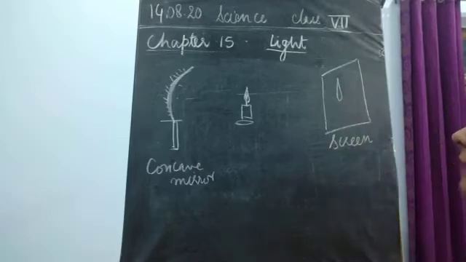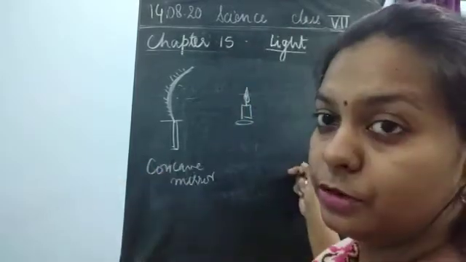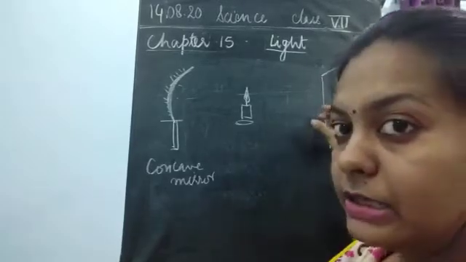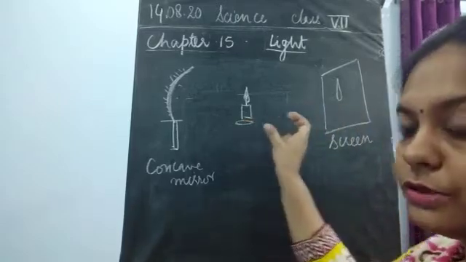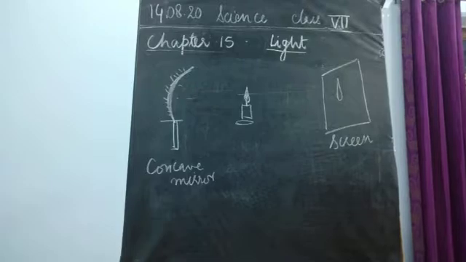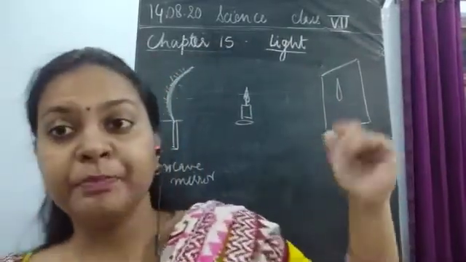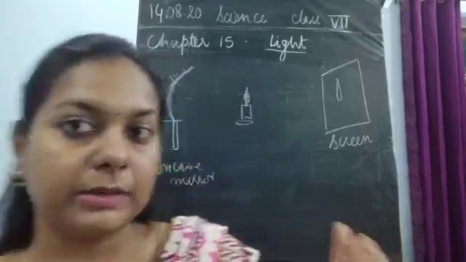Okay, if we are able to see the sharp image, you have to adjust this cardboard. No doubt, you have to adjust this cardboard to obtain the image on the screen. You could either move this cardboard towards or away from the screen. After moving this cardboard, you will obtain the image on the screen. Okay, so that would be easier for you all to understand how this image would be formed.